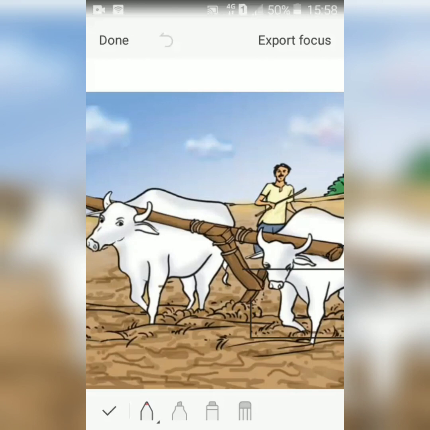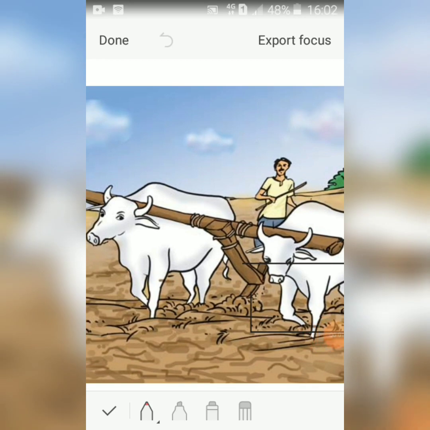In the previous class we discussed different types of crops, Rabi crop and Kharif crop, depending on which season they grow. Here I show you a picture. A farmer is plowing the land. What is plowing? Upturning or loosening of the soil is called plowing. Why does a farmer plow the land?